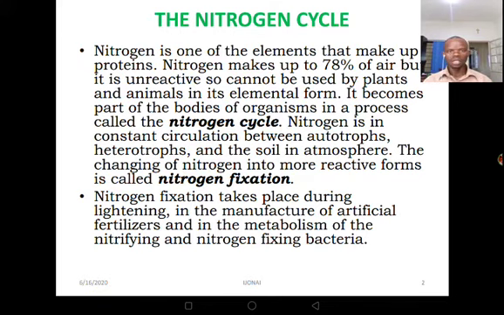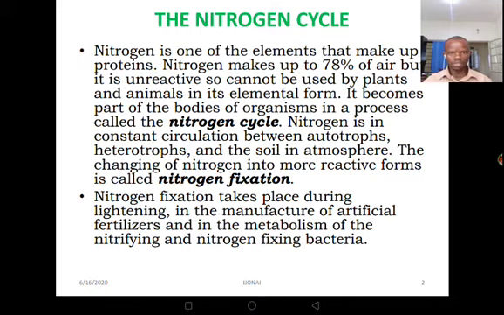So what does it mean? It becomes part of the bodies of organisms in a process called a cycle, a nitrogen cycle. We cannot use this nitrogen in our bodies when it is in its elemental form, so it has to undergo what we call fixation. We have nitrogen in the atmosphere. In this cycle, we are going to see how nitrogen from the atmosphere is fixed into the soil and eventually used by the plants and the animals. The changing of nitrogen into more reactive forms is called nitrogen fixation, like I've told you before.